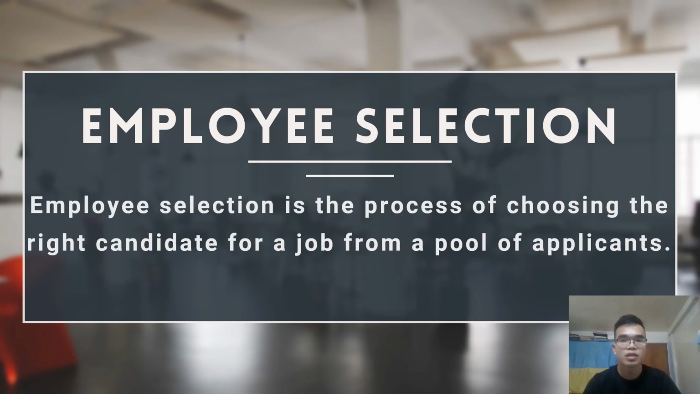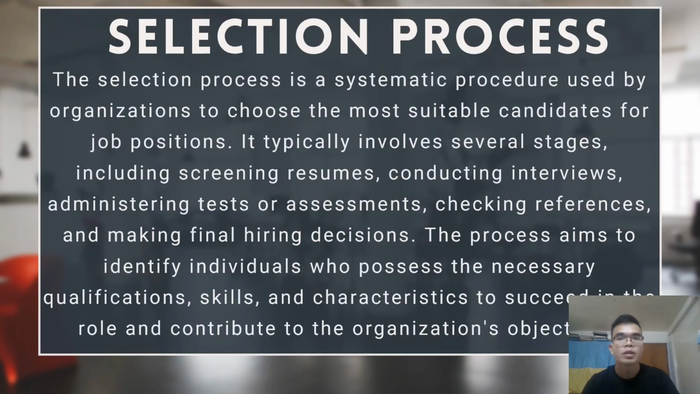So employee selection is a process of choosing the right candidate for a job from a pool of applicants. Of course, when we choose an employee, we really need to choose the right one. Okay, so the selection process is a systematic procedure used by organizations to choose the most suitable candidates for job positions.